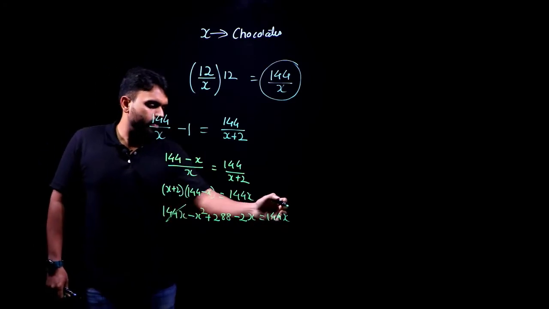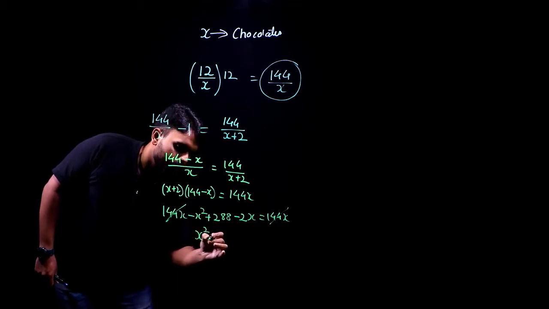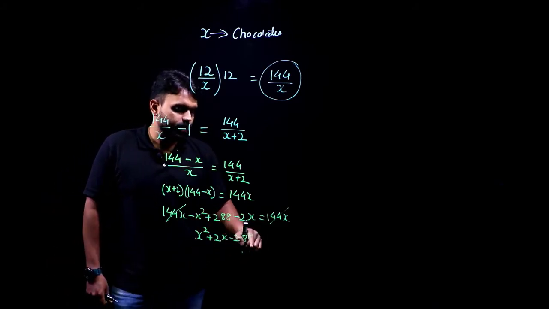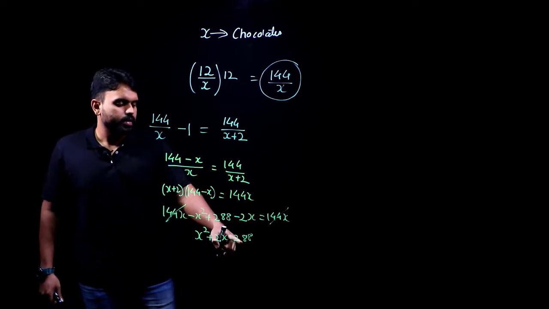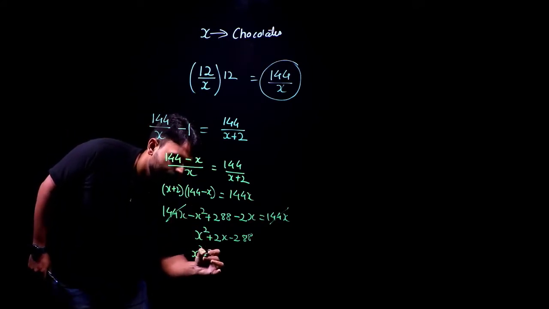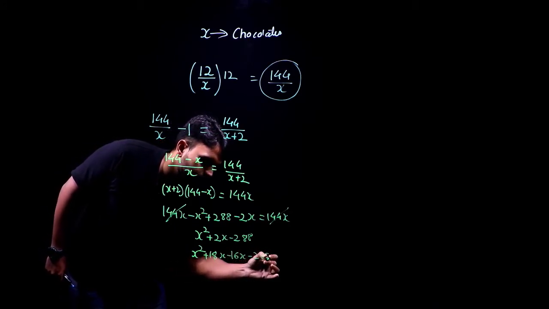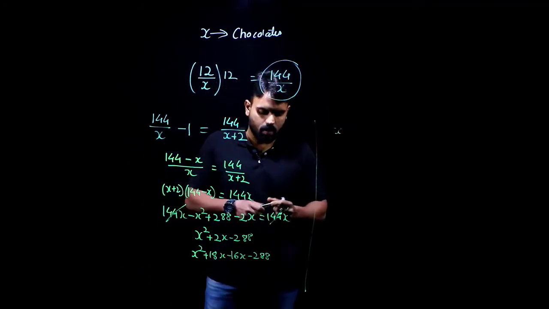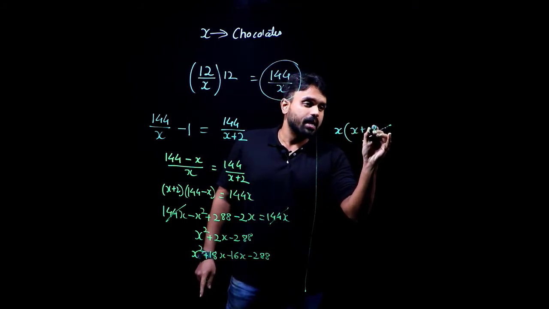So 144x, I'll strike it off. If I rewrite this equation, it will be nothing but x square plus 2x minus 288. Now if I solve this equation, I want 288. So 288 is nothing but 16 into 18. I want 2x here. So this will be x square plus 18x minus 16x minus 288. If I further solve it, I'll take x common, so I'm left with x plus 18 here.